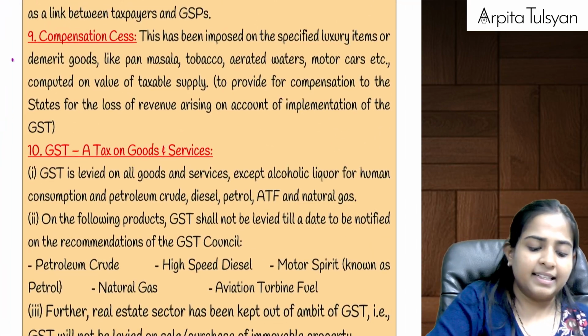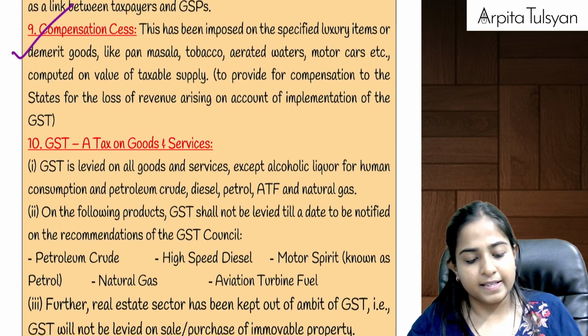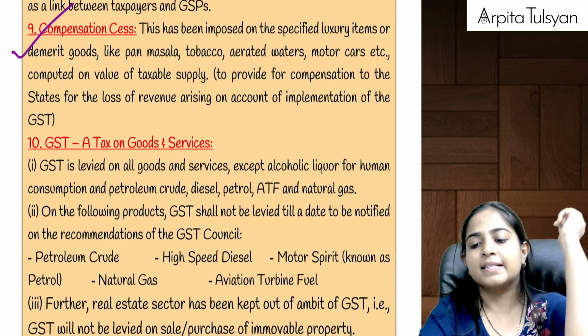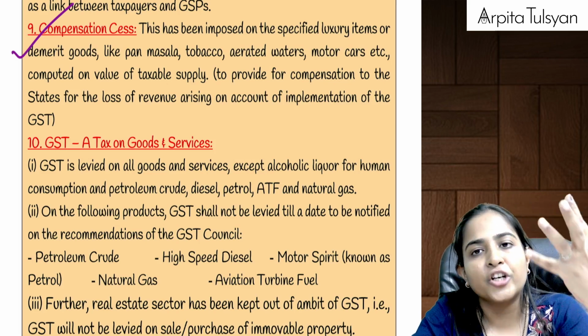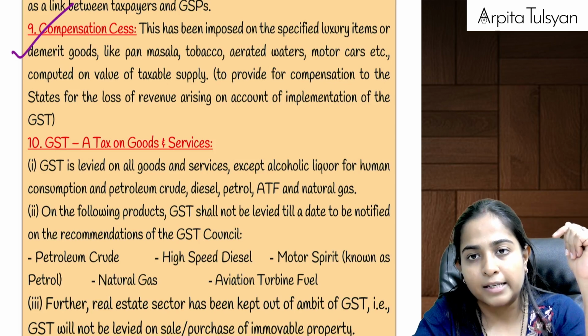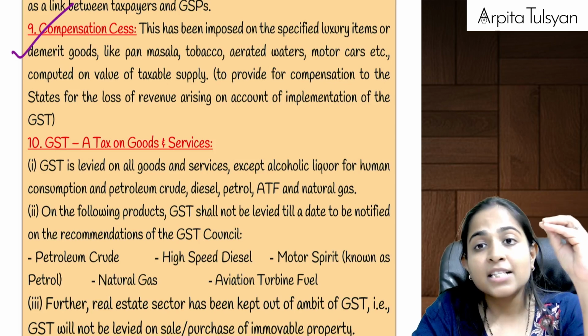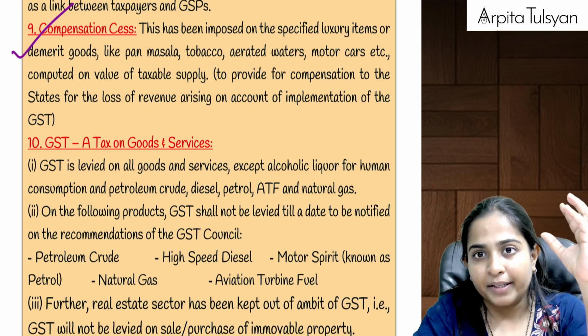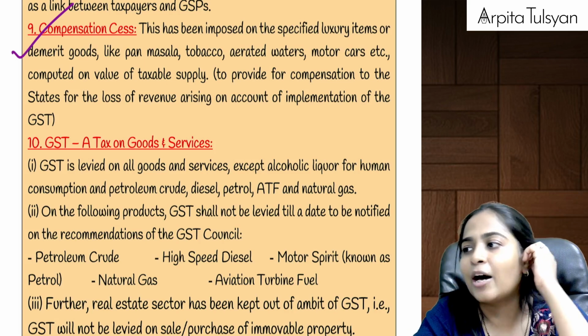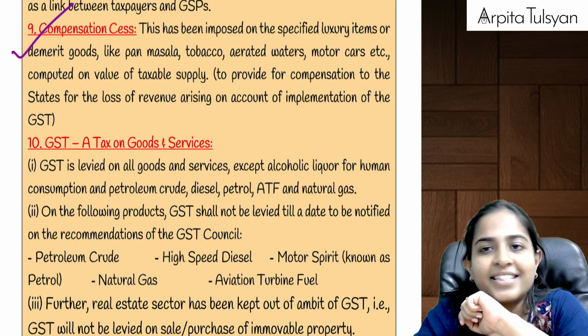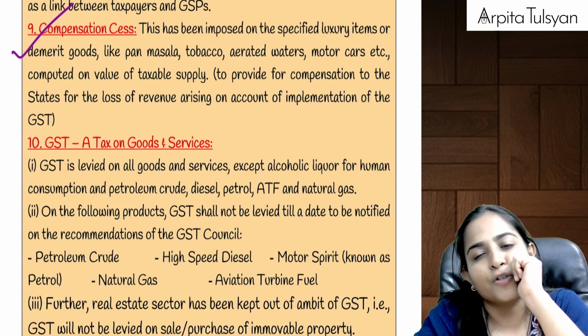Then after that, the next one, that is compensation cess. We had discussed it in our main lectures, that earlier, on some luxury products and some demerit products, taxes were fully levied by the state government. So the entire revenue was going to the state government. But now the revenue is shared between the central government and the state government. So who will suffer the loss of revenue?